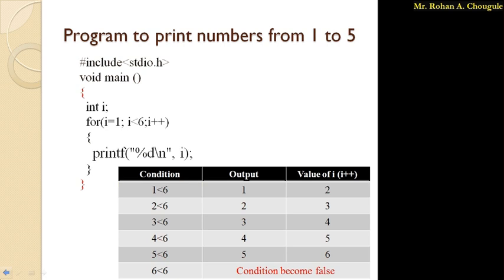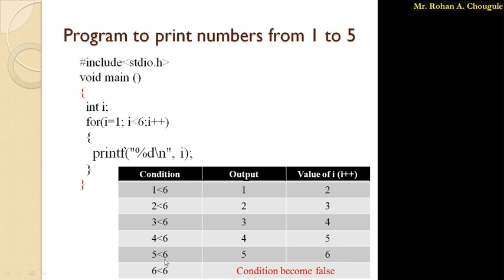So the condition is true. Your control will come inside the for loop. It will print the value of I, that is 5. And after printing the value, it will go for the increment operator. It will increase the value of I by 1. So your I was initially 5. Now it becomes 6. Now again after increasing the value of I, it will go for the condition, and here